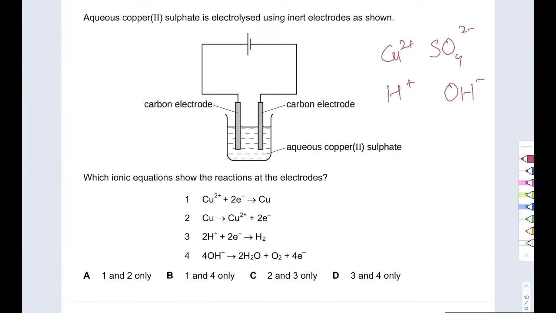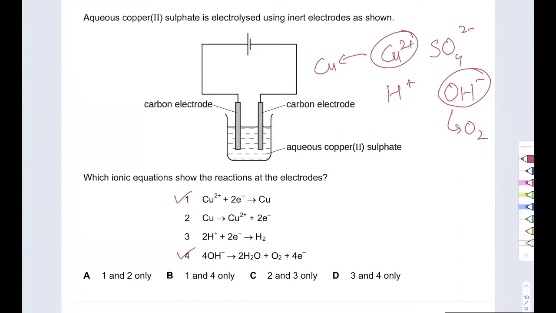Now the least reactive ion discharges. So what is least reactive? I have copper as least reactive here and hydroxide as least reactive here. So this gives me oxygen gas and this gives me copper. And because I have carbon electrodes, they don't take part. So there you go. My copper ions are going to make copper. My hydroxide ions are going to make water. And yeah, the remaining part is H2SO4 being made.